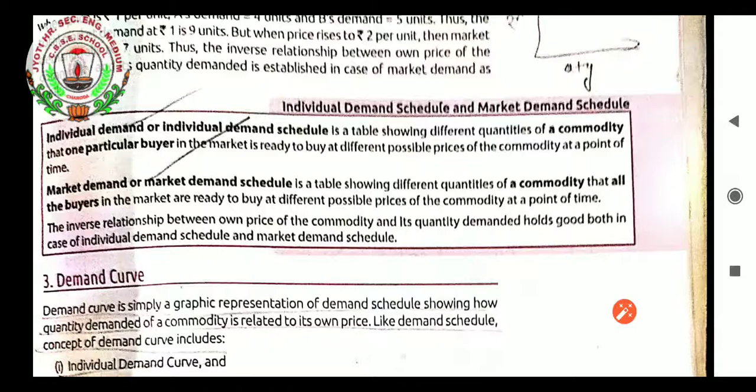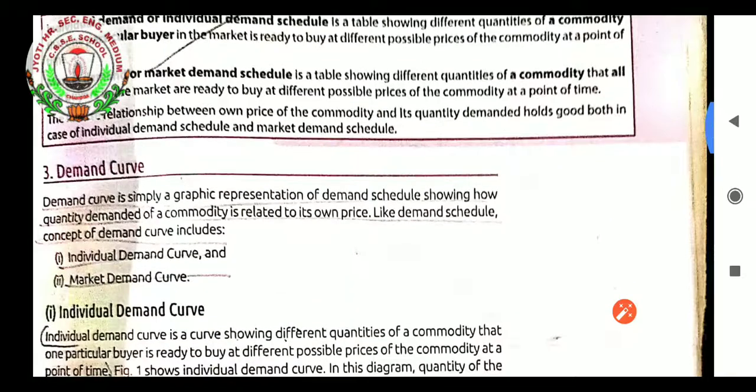So what we have learned, there is a single difference between individual demand and market demand. Prices will be varying, prices will be constant in both the schedules, but when we are learning according to a single consumer, it is known as individual demand schedule, and when we are learning for the whole buyers of the market, it is considered as market demand schedule.